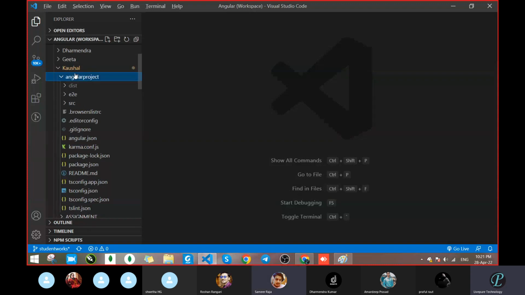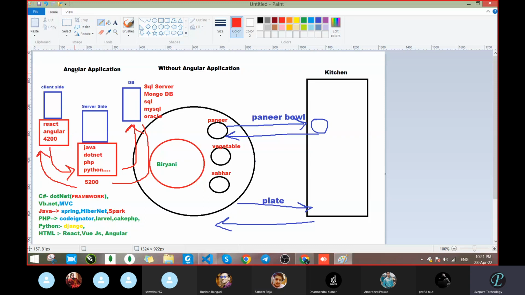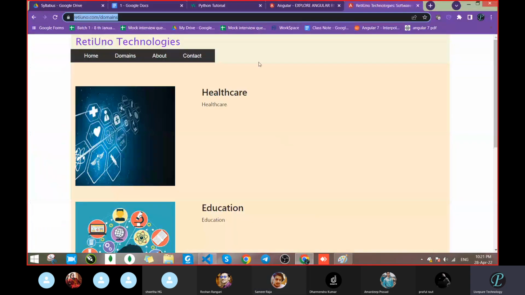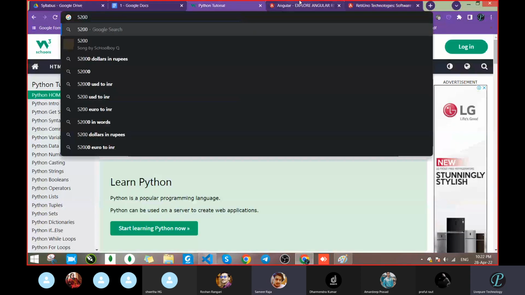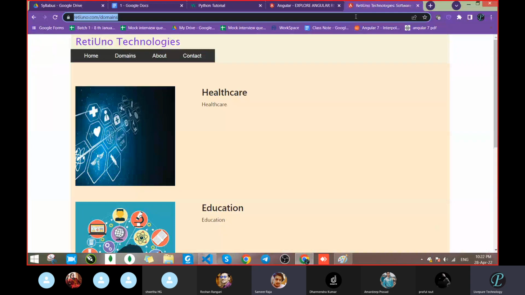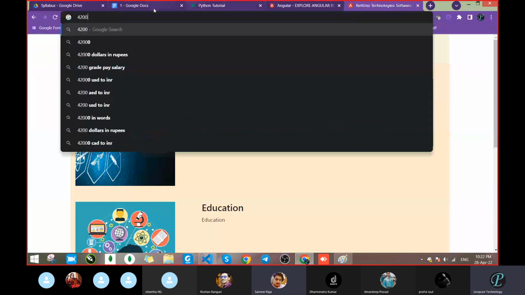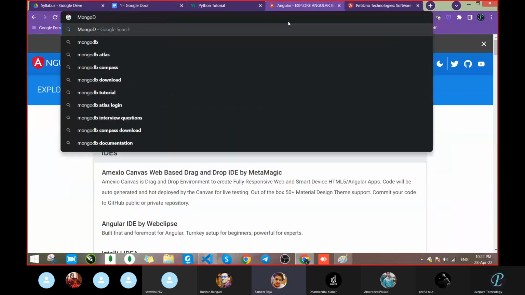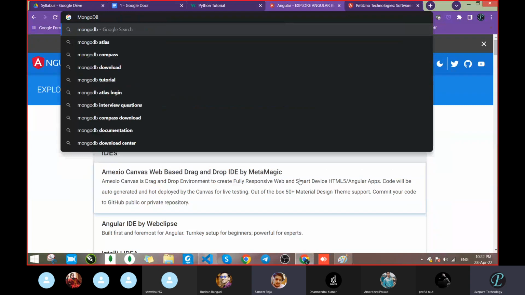This is your server side application, and this is your front end application. The server side application is running on 5200, and this application is running on 4200. And somewhere there is a database, suppose this is your MongoDB. So three things.